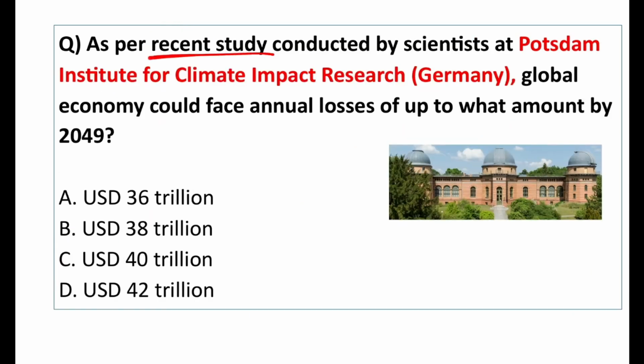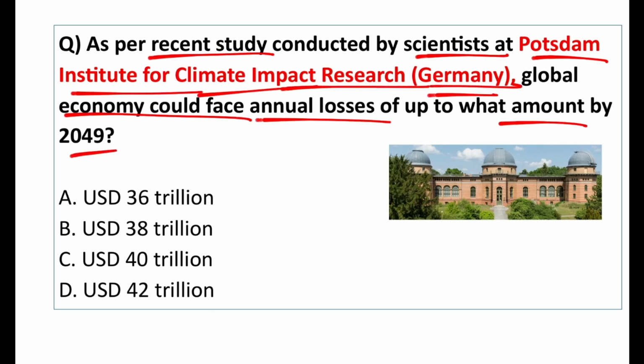As per the recent study conducted by the scientists at Potsdam Institute for Climate Impact Research, Germany, global economy could face annual losses of up to what amount by 2049? Global economy could face annual losses of up to $38 trillion every year because of the climate change. These are the economic consequences of climate change. $38 trillion, by 2049. That is because of the climate change.